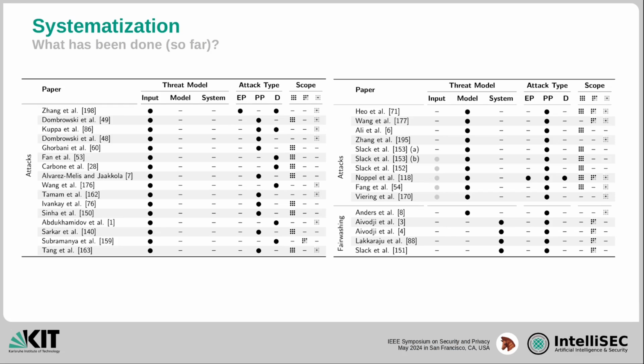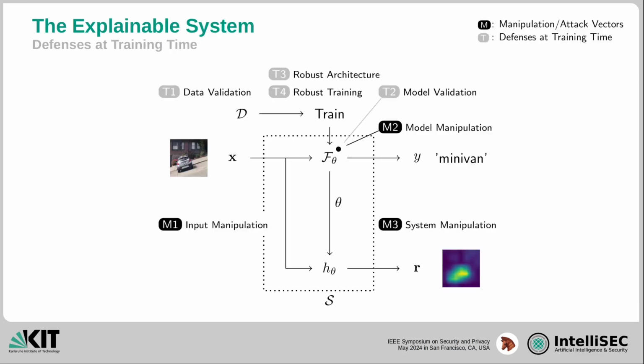After this overview on the literature of attacks, we investigated different defensive strategies. We started with defenses at training time. There are four major directions in which defenses have been proposed: data validation, using robust model architecture or training procedures, and finally validation techniques that apply after the model is trained. In our paper, we discuss each of these points in detail concerning explanation-aware attacks.